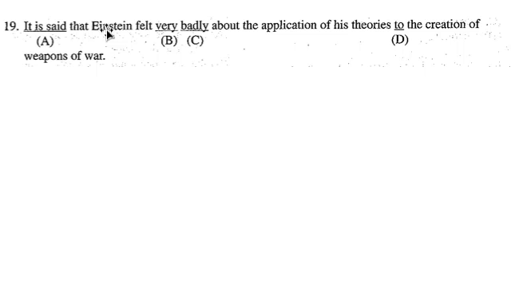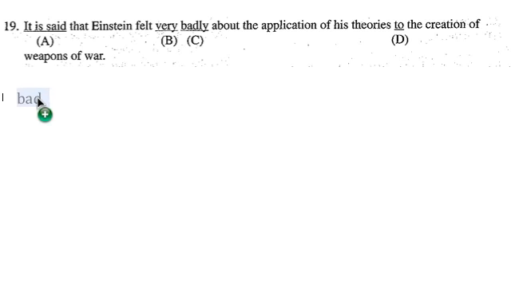So it is said that Einstein felt very, and then we have badly about. Oh, interesting. Felt very badly. Oh, this is something I talked about not too long ago. Remember, verbs of feeling, verbs of senses, taste, touch, smell.